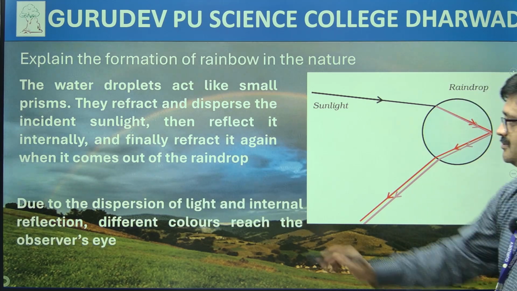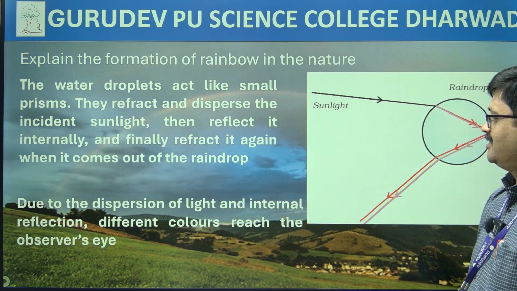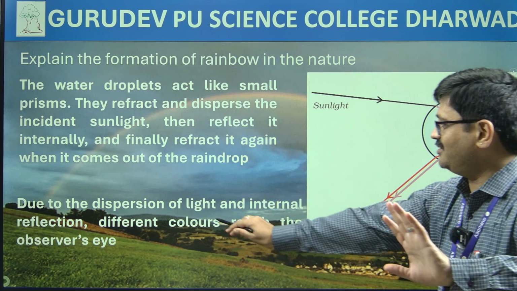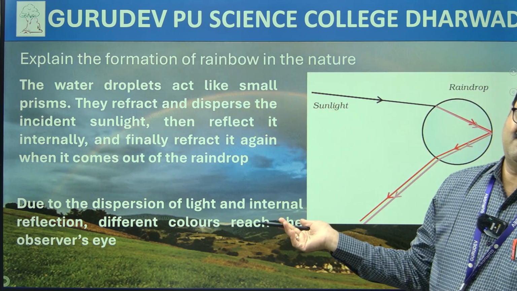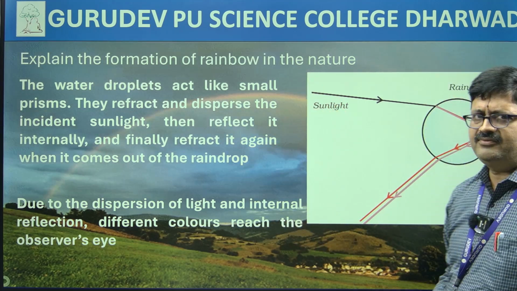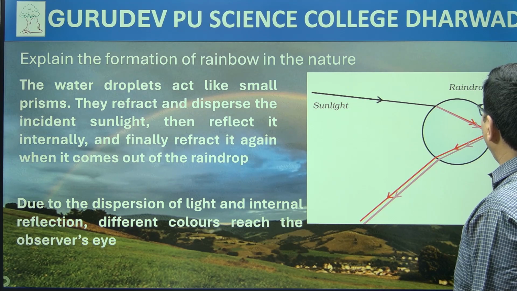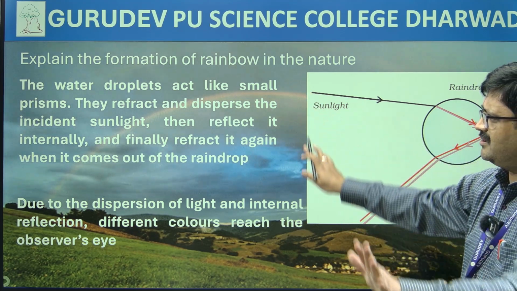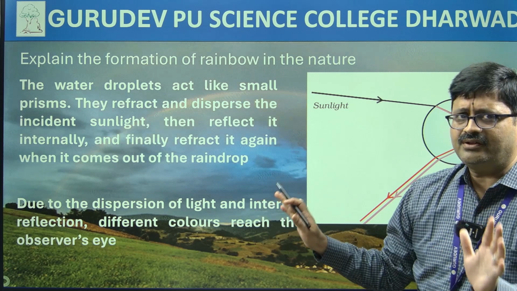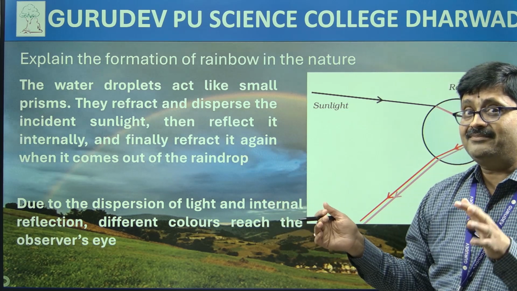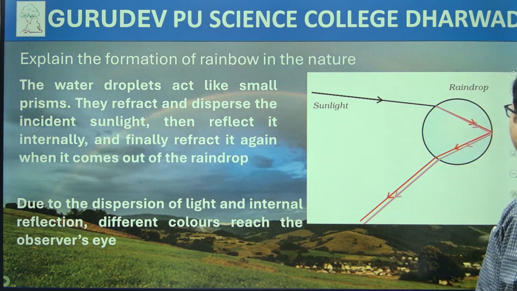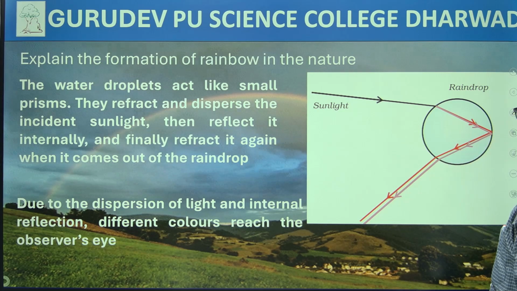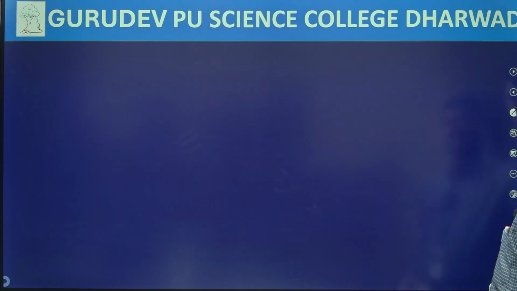Now due to the dispersion of light and internal reflection, different colors reach the observer's eyes. That's it. Simple. Is it not very simple? Okay. Now this is the clear cut description which is given in your textbook. I followed the same thing and I've simply modified it a bit. Just make a note of these points. Then I'll just move ahead.